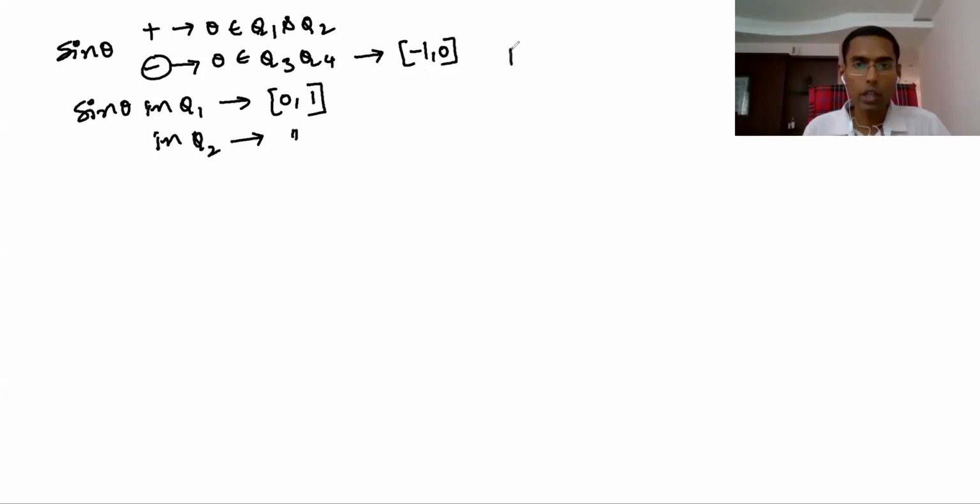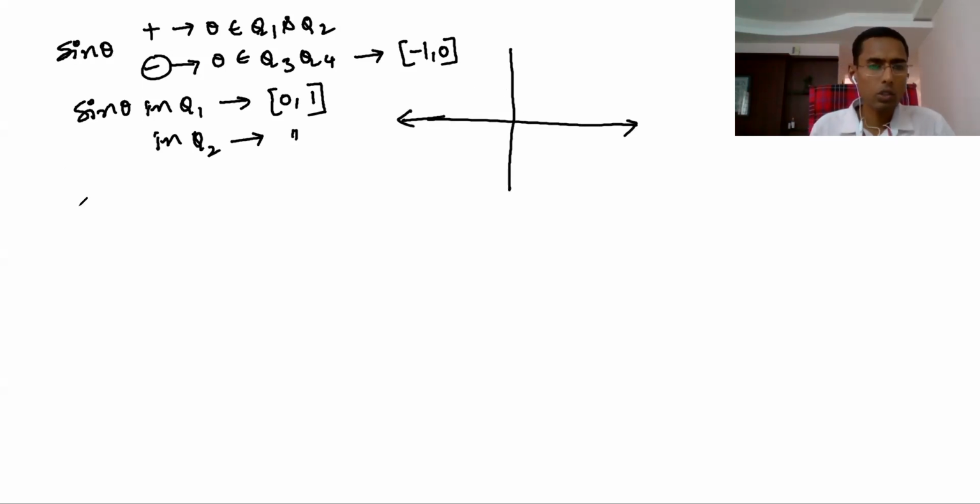So here what they did is you need to get -1 to +1 values. So what is the range of sine theta? Sine theta will be from -1 to 1. The minimum value is -1, the maximum is 1 only.